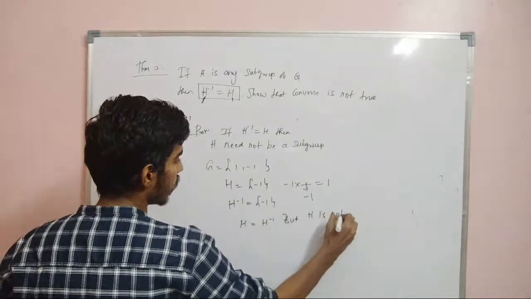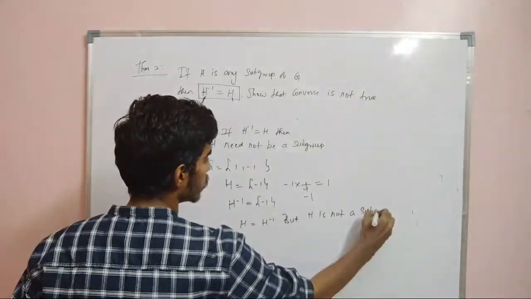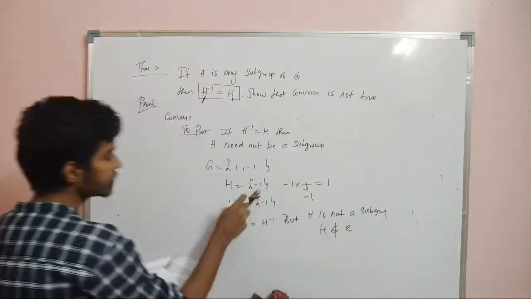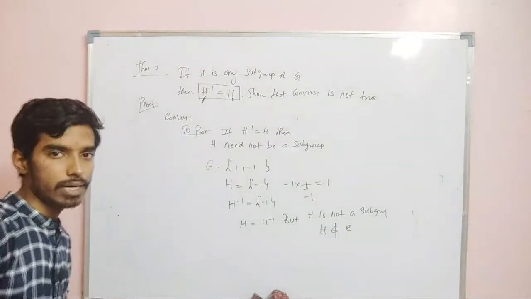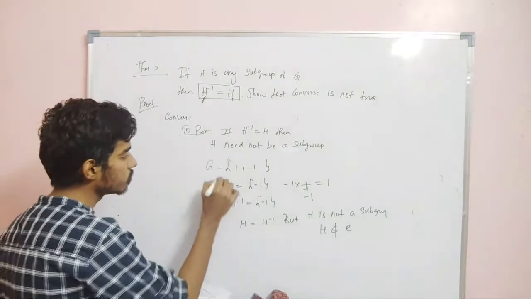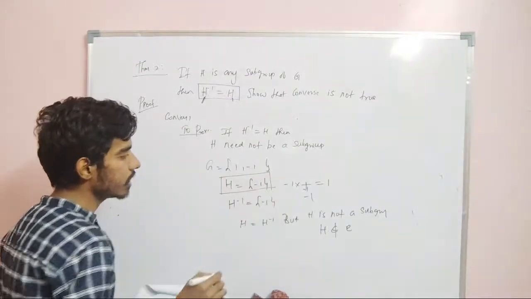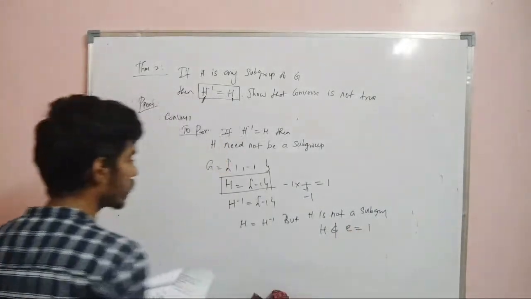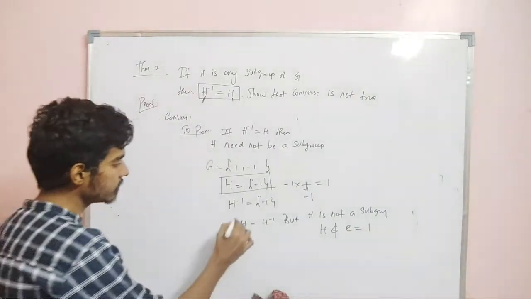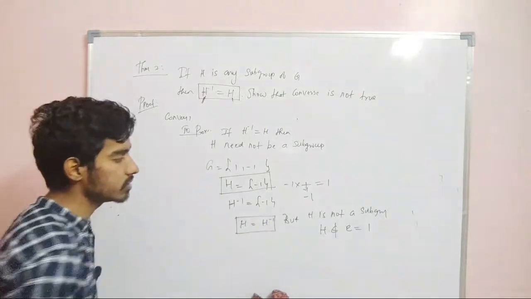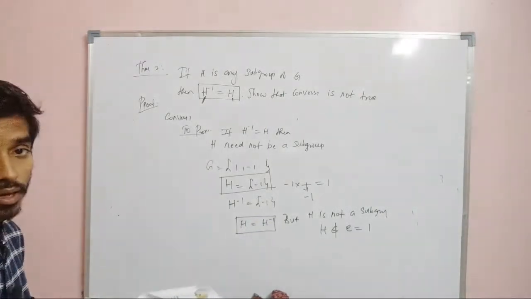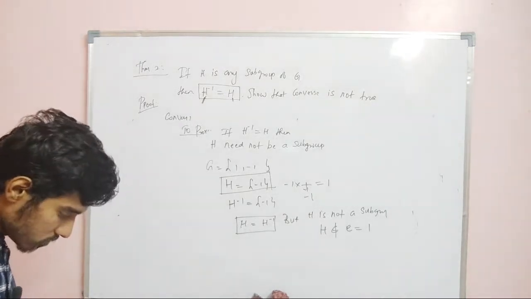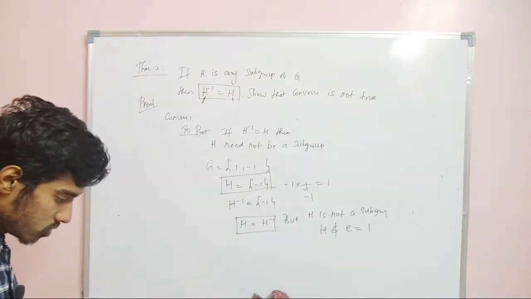H is not a subgroup. Why? Because H does not contain identity. This is a subset alone, but this is not a subgroup because H does not contain e, which is 1 here. So therefore H is same as H inverse, but H need not be a subgroup. So converse is not true.